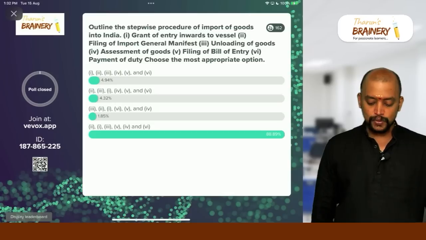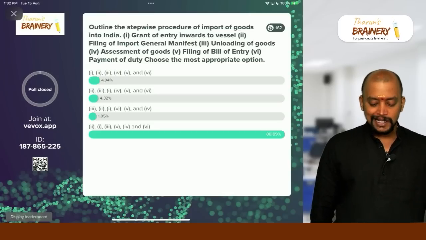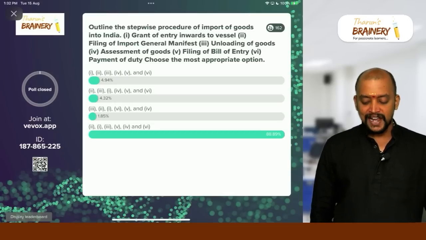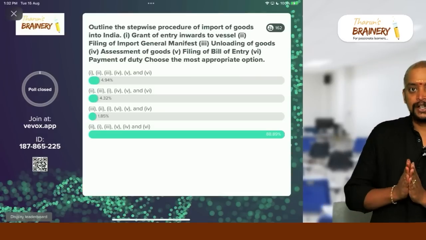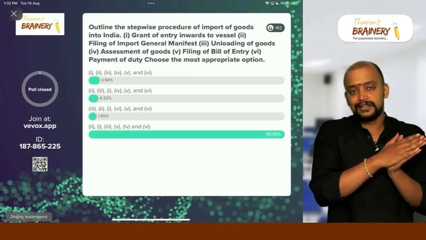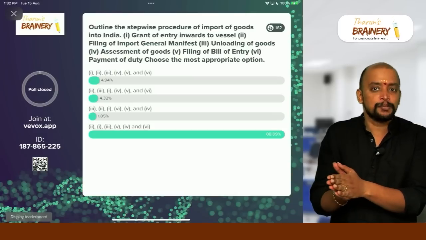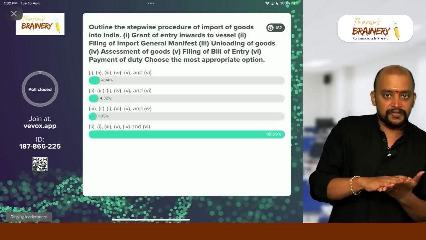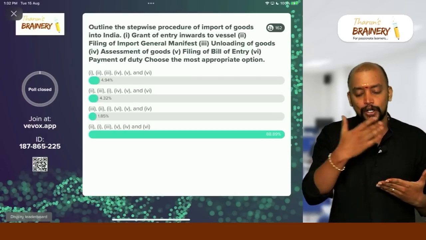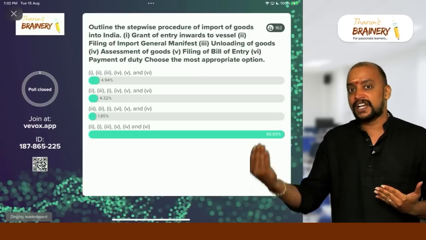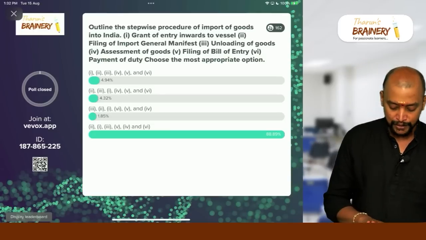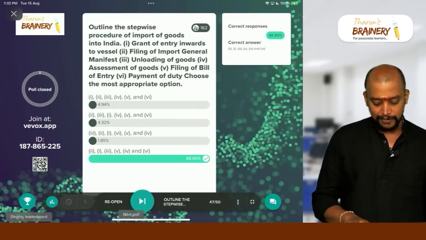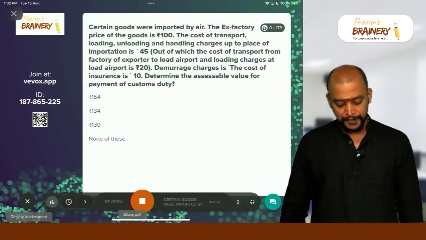Then 3, that is what? Unloading of goods. Then after that, filing of bill of entry. Then only assessment and then only payment of customs duty. So first the person in charge will submit import manifest. Thereafter grant of entry inwards and thereafter unloading of goods. Then importer will file a bill of entry and then assessment and thereafter payment of customs duty. So therefore last, good, majority answered correctly.